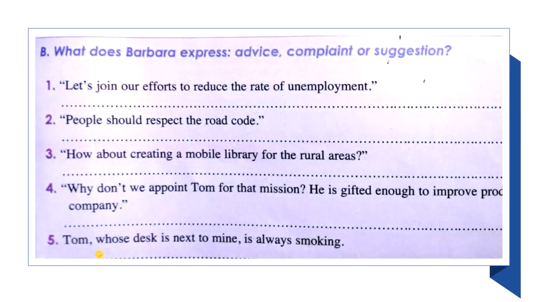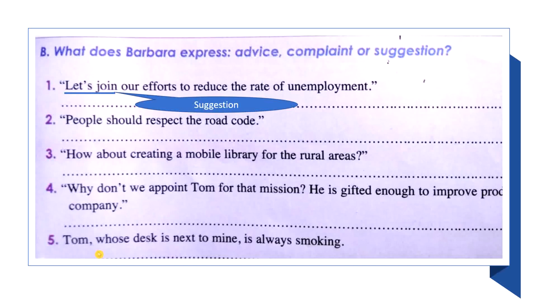So the second exercise is on page 121, talking about functions of communication: advice, complaint, or suggestion. In this exercise we have some sentences, and in each sentence we have an expression of the functions that we have. The first one: let's join our effort to reduce the rate of unemployment. The expression that we are using here is let's join, let us, let's. So let's we use for suggestion, to suggest.